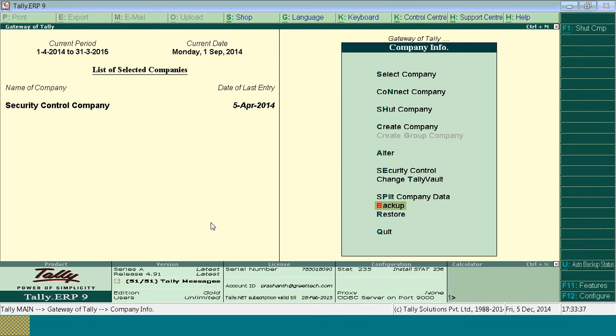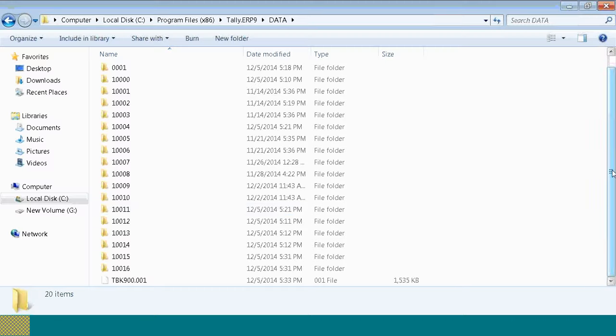Select the data of which you want the backup. Now the backup is taken, inside the Tally folder. The backup taken from Tally will be shown as TBK900.001, which is shown on the screen.